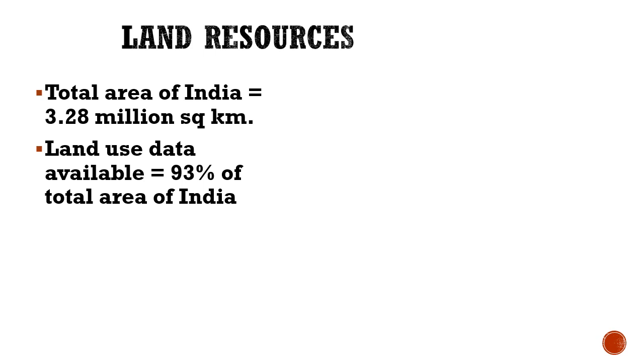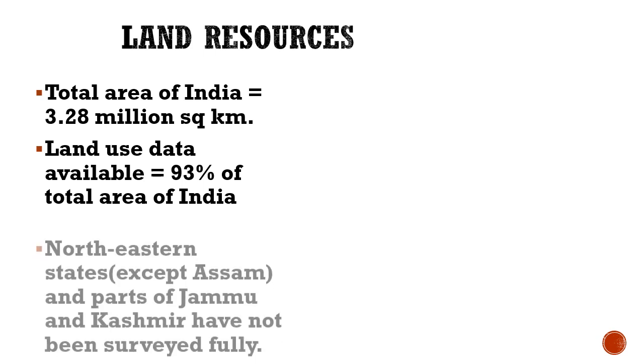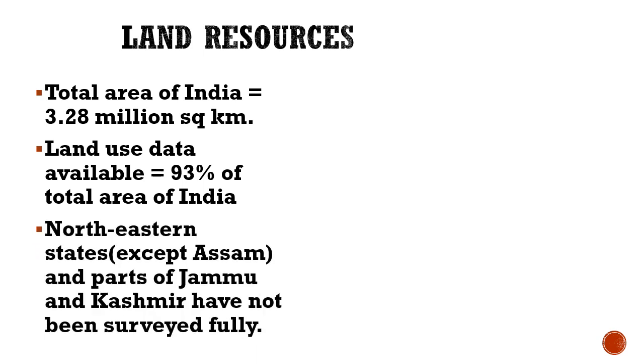But the land use data is available only for about 93% of the total land area of India, because northeastern states except Assam and parts of Jammu and Kashmir, Pak occupied and China occupied, have not been surveyed completely, that is why we don't have data of that part. But for 93% of the total area, the data is available.